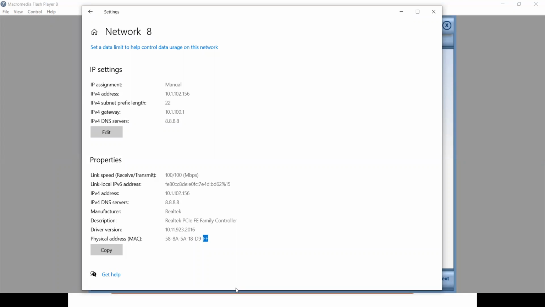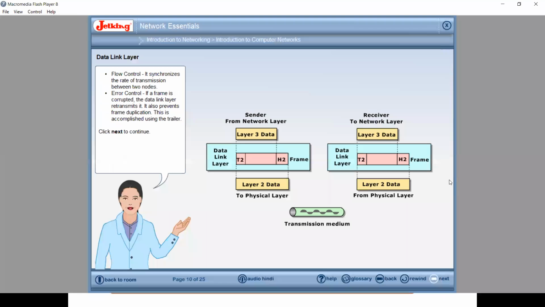So 8 6 are 48, and this address is not changeable. Always remember, student, this address is not changeable because this is the physical one. And who is taking the responsibility of physical address? Data link layer. So data link layer is responsible to identify the physical address.